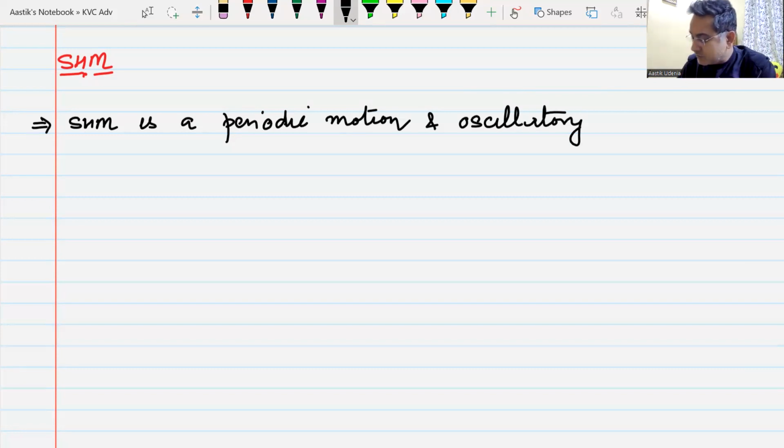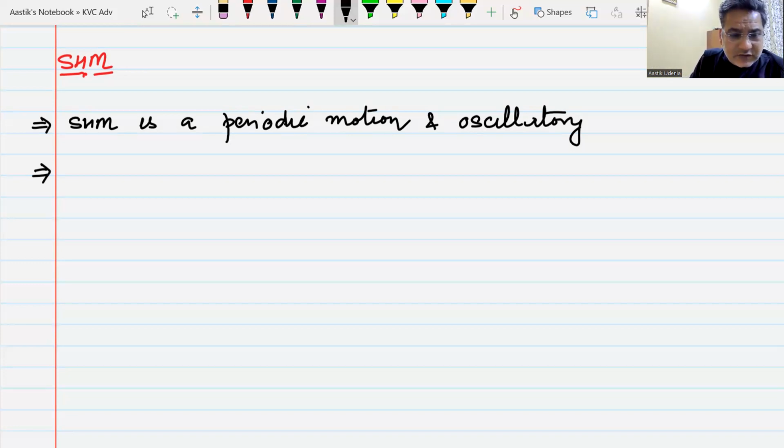Okay. Now, this motion is periodic and oscillatory. What differentiates it from a periodic motion or an oscillatory motion? Any periodic motion may not be an oscillatory motion as well.